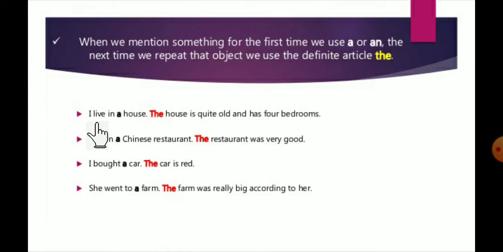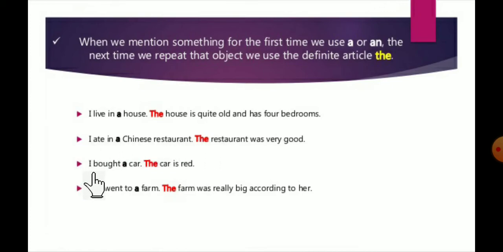Let's see an example. I live in a house. The house is quite old and has four bedrooms. Here we already mentioned this house. Next, I ate in a Chinese restaurant. This Chinese restaurant is already mentioned. And the restaurant was very good. Again we are using the, because once again we are repeating about this restaurant.